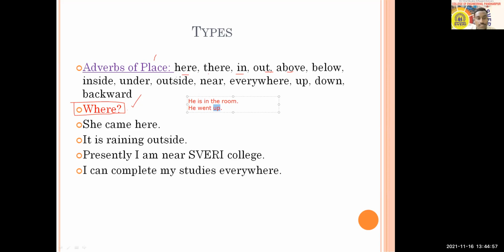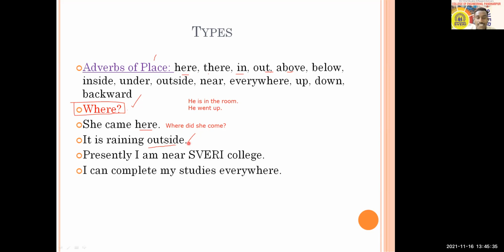The examples given here: she came here. In this sentence, if you ask a question with where, it can be like this: where did she come? And you'll get the answer here. So here is an adverb of place. Similar kind of things you can see. Next example, it is raining outside. When you ask the question, it can be like this: where is it raining? Outside. So outside is an adverb of place.